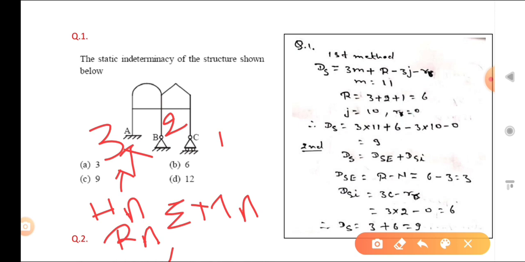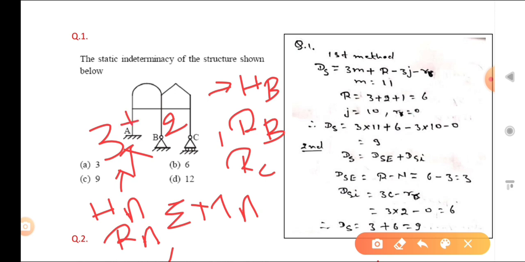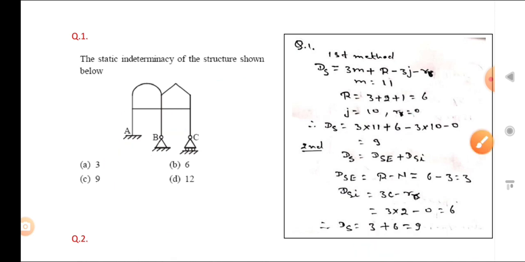Then for B, that is the hinge support, so the unknowns are HB and RB, and there is no moment. So two unknowns are there, and for the roller support only RC. So how many reactions are there? 3 plus 2 plus 1, which is 6. Now what is j, the number of joints? You can count that: the number of joints is 1.